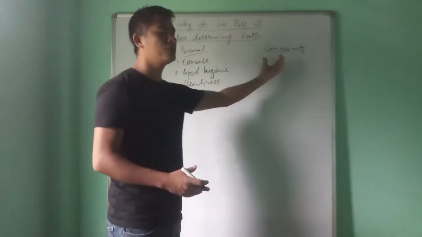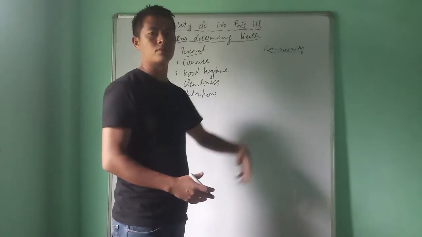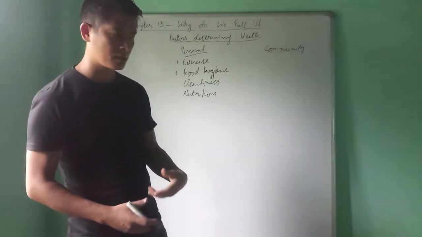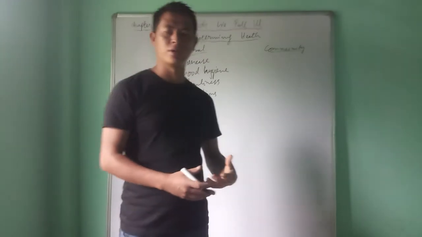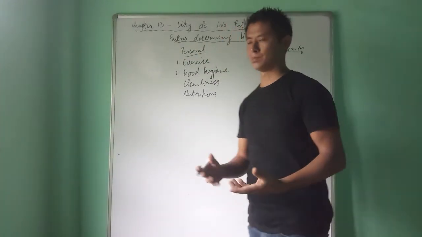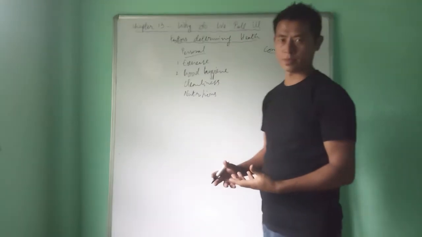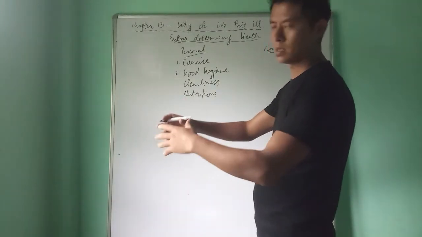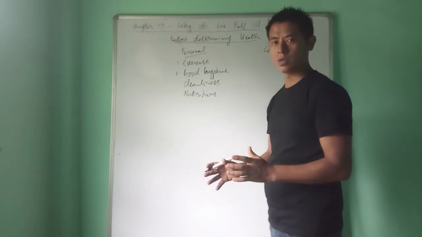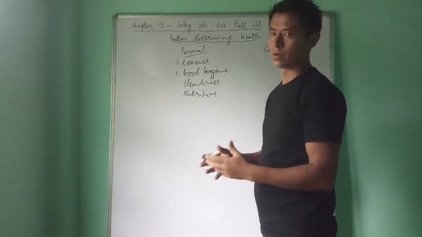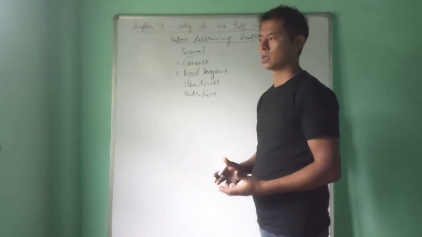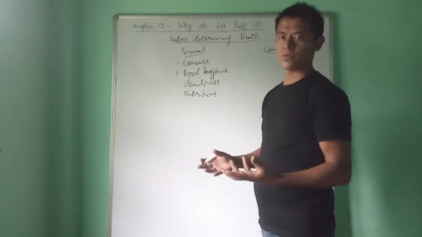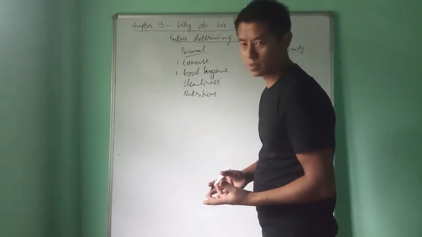Now let us go to the community factors. So what are those community factors? Let us take an example. The accumulation of garbage in the street. A huge amount of garbage gets accumulated in the street, which deteriorates the environment, and it may lead to the spreading of various diseases in the community.